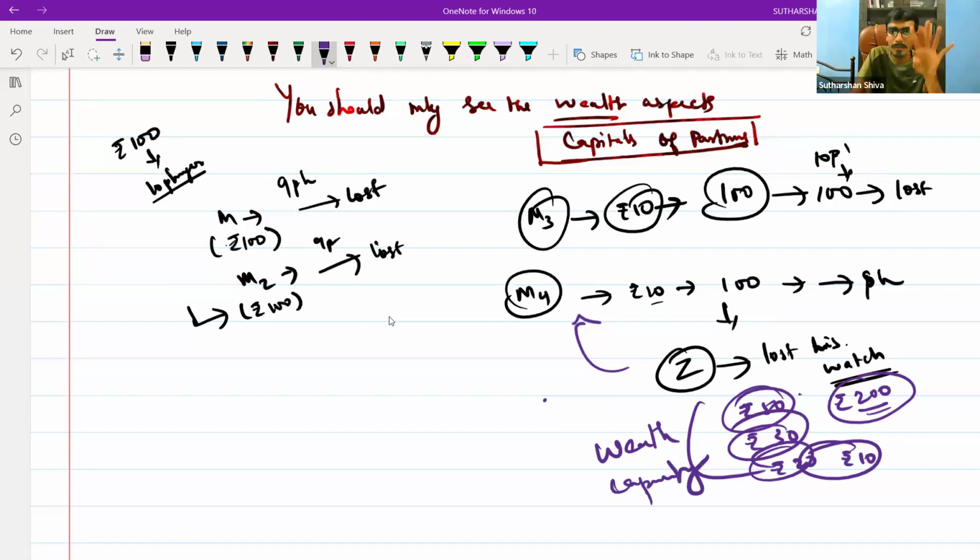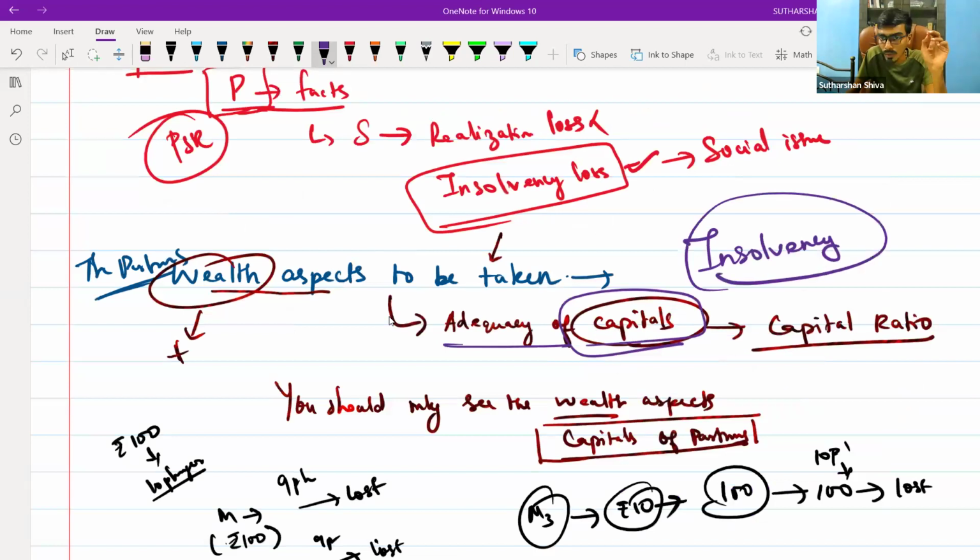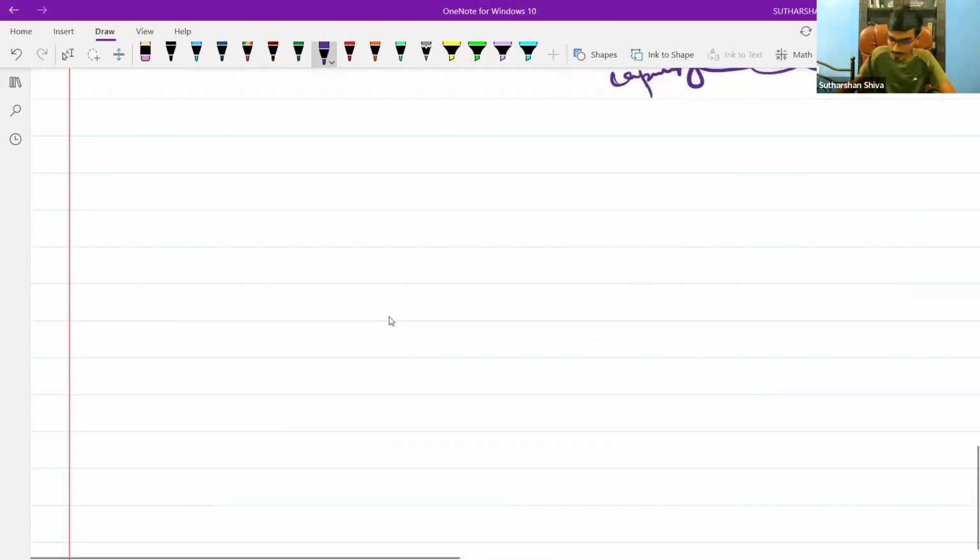The same is applicable in Garner versus Murray. You only see the capitals when it is insolvency. When it is insolvency alone, you will see the capital. When there is a realization loss, you will not see the capital ratio. Are you able to understand the concept of the Garner versus Murray rule? Yes, sir. So we will put it in writing.